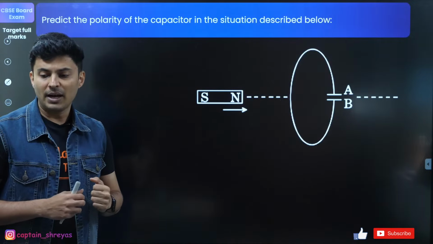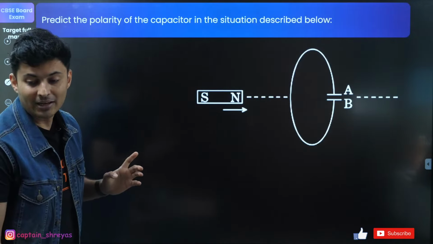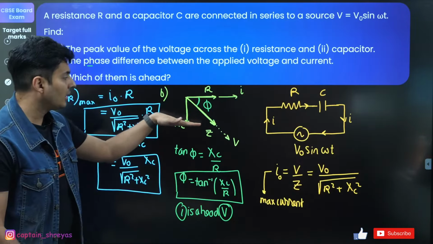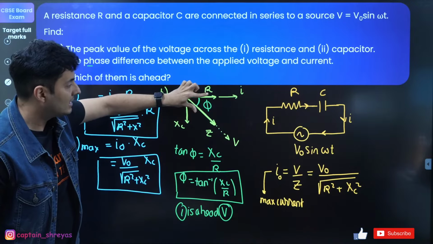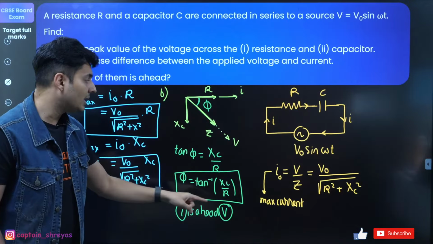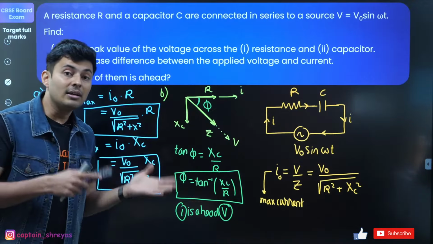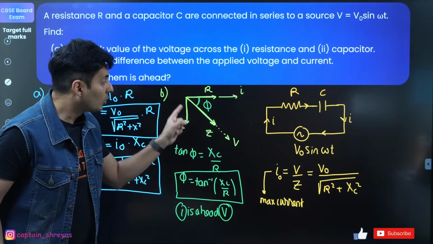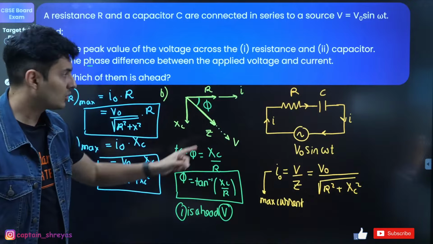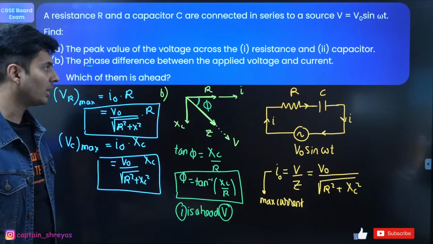Sir, can I write pi by 2? No, pi by 2 is wrong, Kirti Kumar, because the current is not ahead of voltage by 90 degrees. It is less than 90. They are not asking how much the current in a capacitor is ahead of the voltage. No, through the entire circuit they are asking. So you need to check the total voltage with the total current.